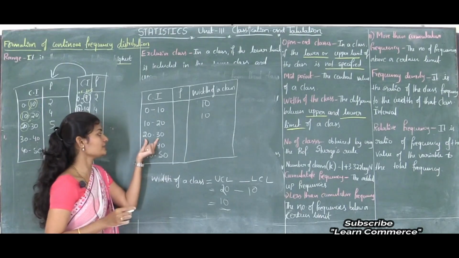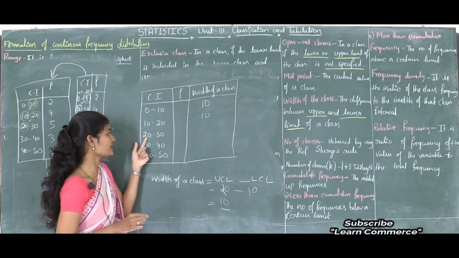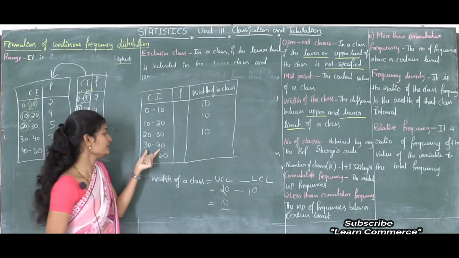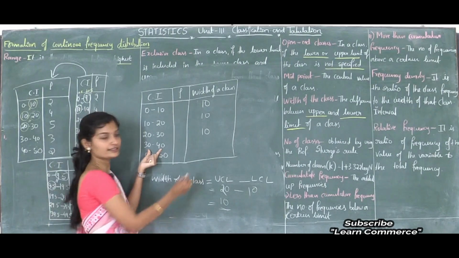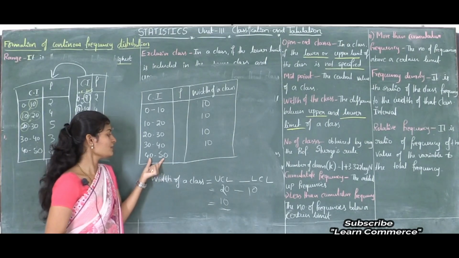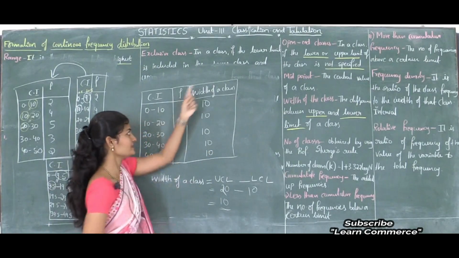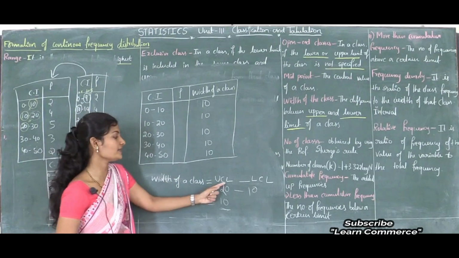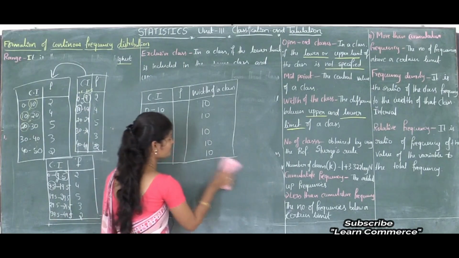Next is 20 to 30. Here 30 is the upper class limit and 20 is the lower class limit. 30 minus 20 is 10. So for this class the width is 10. Here the upper class limit is 40 and the lower class limit is 30. So 40 minus 30, the width is 10. Here 50 is the upper class limit and 40 is the lower class limit, so 50 minus 40, the width is 10. So these are the widths of the classes. And how do we find the width of a class? Using this formula: upper class limit minus lower class limit. Okay, this is all about the width of a class.